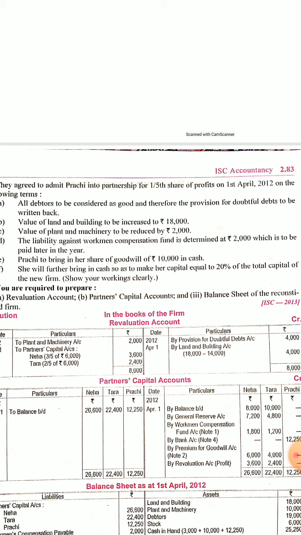This point when given, always remember that it is given by or to. If "by" is given, that means that is an increased amount, and if "to" is given, that means the value of building will now be finally 18,000, and you subtract the old value, you will get the revaluated figure.